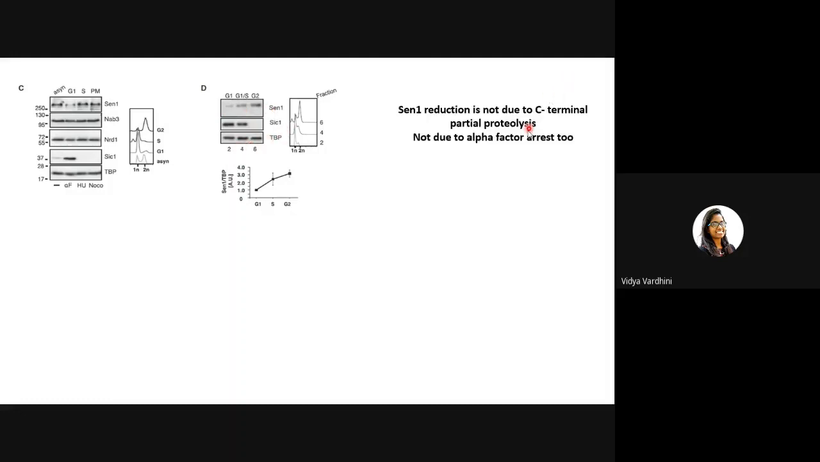So now we can say that SEN1 reduction is not due to C-terminal partial proteolysis and not due to alpha factor arrest too. So now they've confirmed that SEN1 reduction is really happening in the cell. So what next? SEN1 is limiting in the NNS complex. NRD1 and NAB3 are ample in the cell, but SEN1 is limiting. So will the activity of NNS rise during G2? Yes, it should actually rise, right? Because there is ample SEN1 in G2.